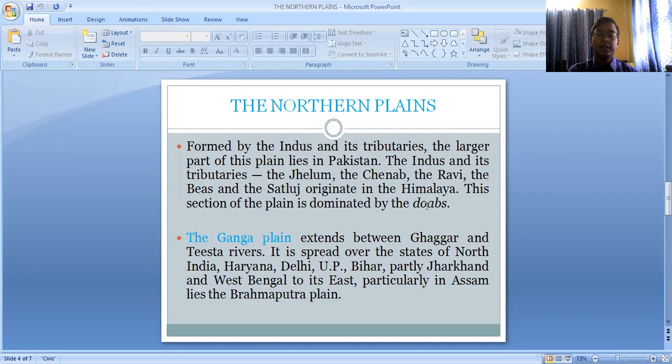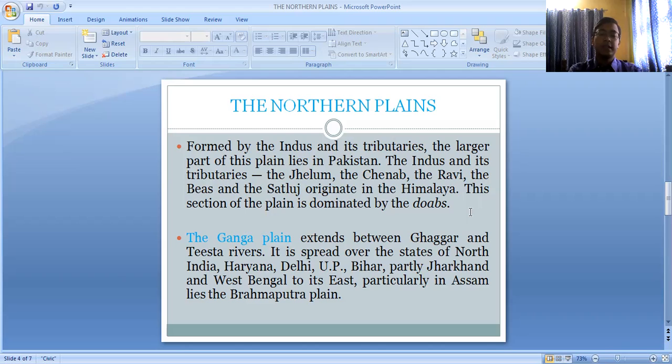So a larger part of the Punjab plain lies in Pakistan, and this Punjab plain is mainly formed by the River Indus and its five tributaries. These five tributaries include the Jhelum, the Chenab, the Ravi, the Bias, and the Satluj. And this part of the Punjab plain is mainly dominated by the Doabs.